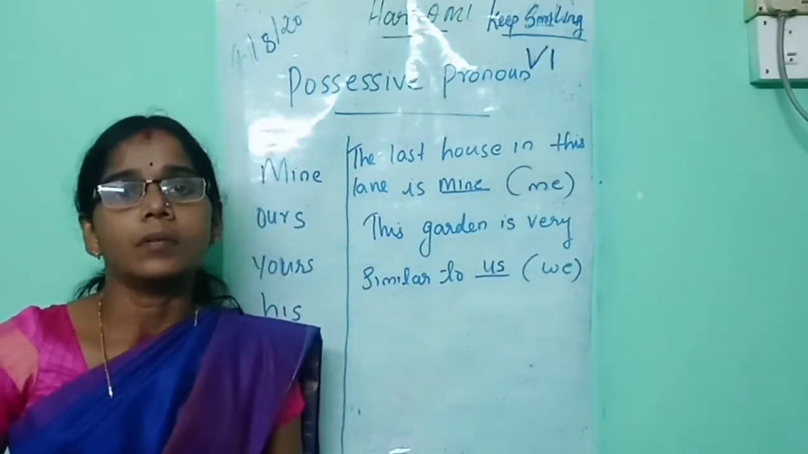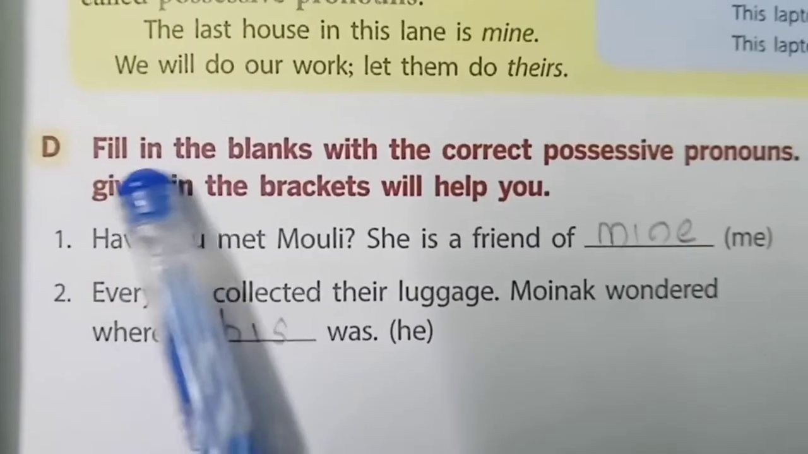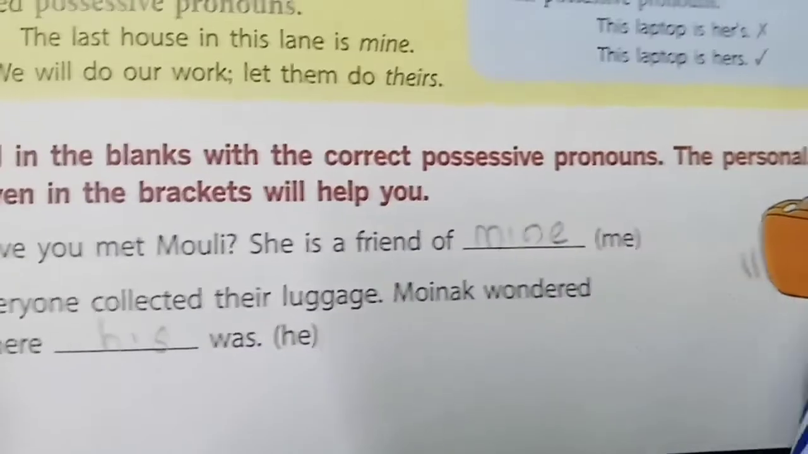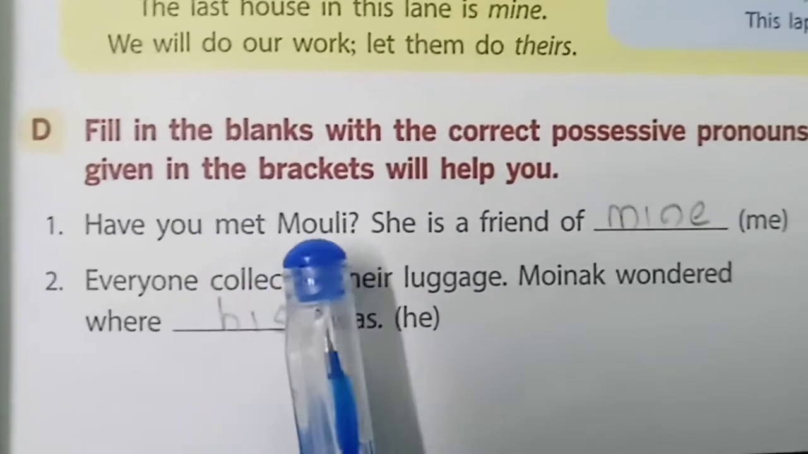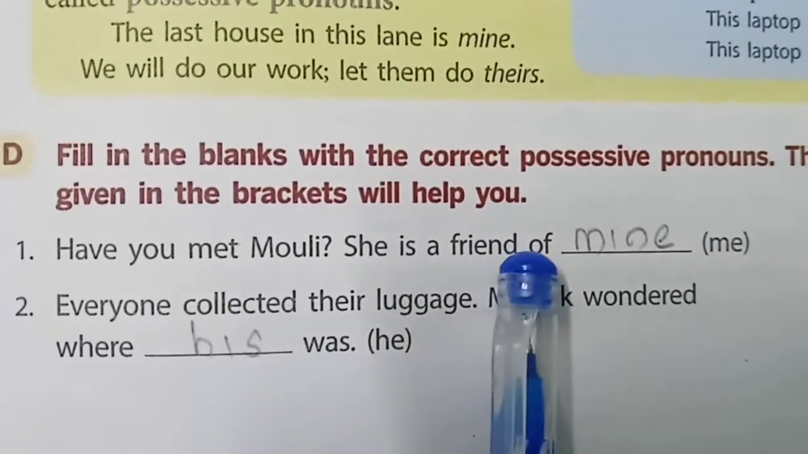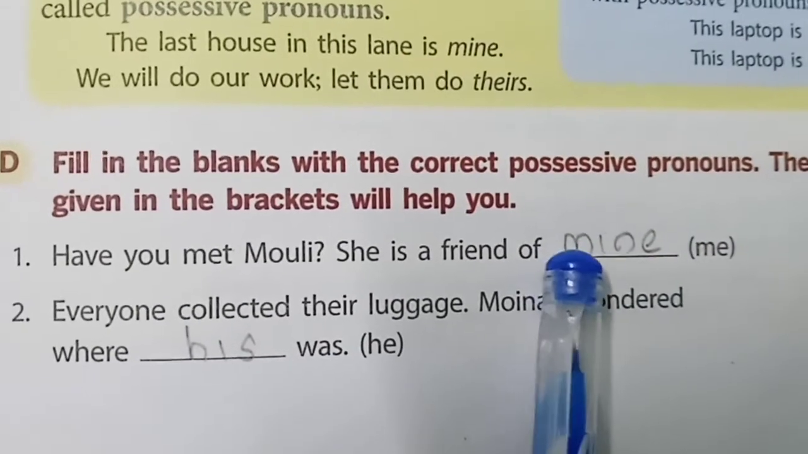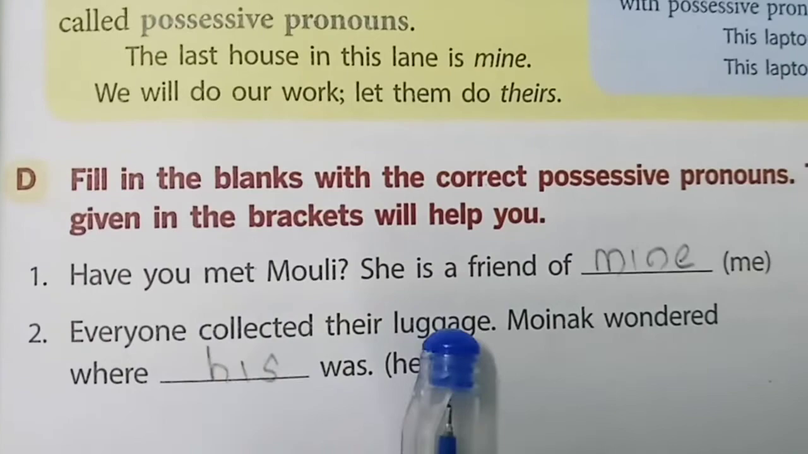Then now let's do an activity from your grammar test. Listen all of you. Fill in the blanks with the correct possessive pronouns. The personal pronouns given in the brackets will help you. Have you met Mauli? She is a friend of dash. Me is given in the bracket. The answer is mine. Next one, everyone collected their luggage.